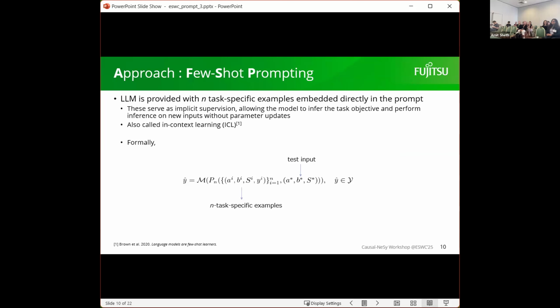And then the second prompting approach is what is called few-shot prompting, which is different from the previous zero-shot. Here we provide a few specific examples that we embed directly into the prompt, and that serves as some kind of implicit supervision so that the LLM can learn by itself what the task is and how to answer without any parameter updates. This is also popularly called in-context learning. So the difference from the previous is that here we have the examples and then we give one test, and we expect the LLM to answer on this specific test example.